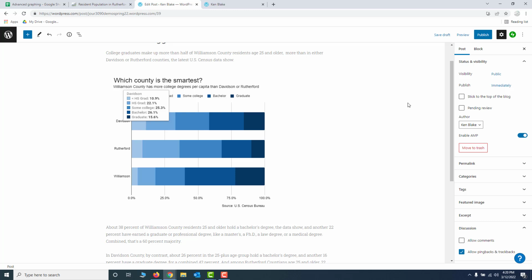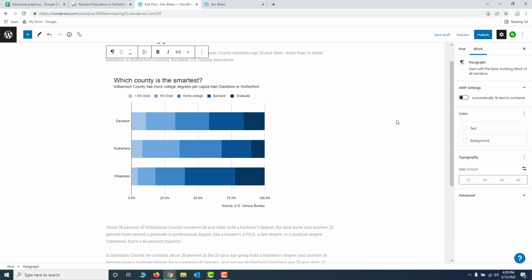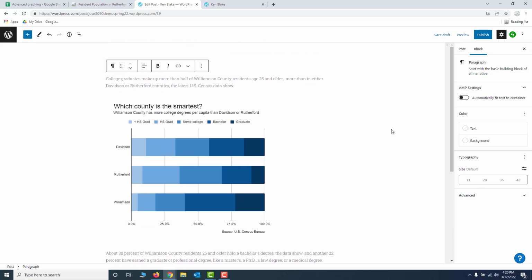All right, so that's a little refresher on how to embed one of these charts in your WordPress page, and a few tips on how to dress the chart up a little bit. You don't have to do yours exactly like I did mine. You could go with the default colors if you want to. It's really just up to you.